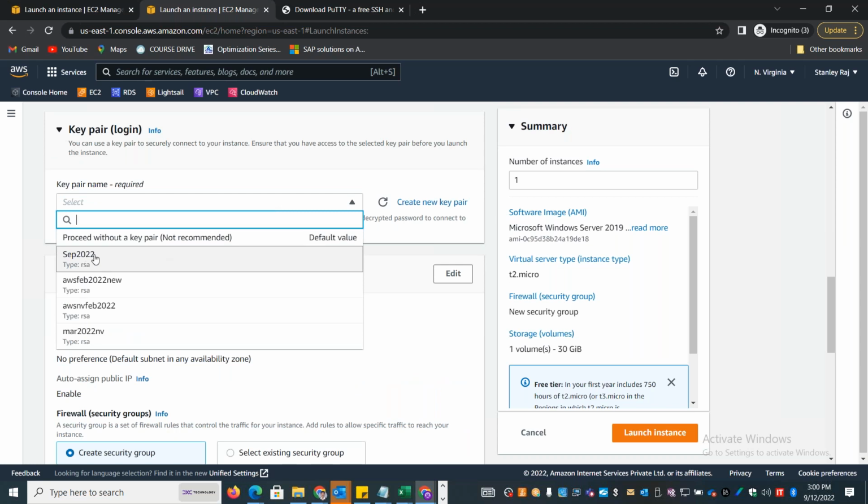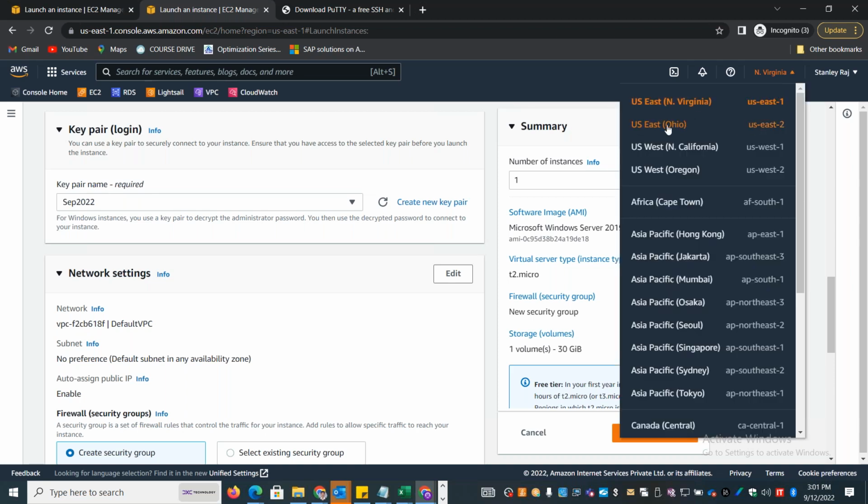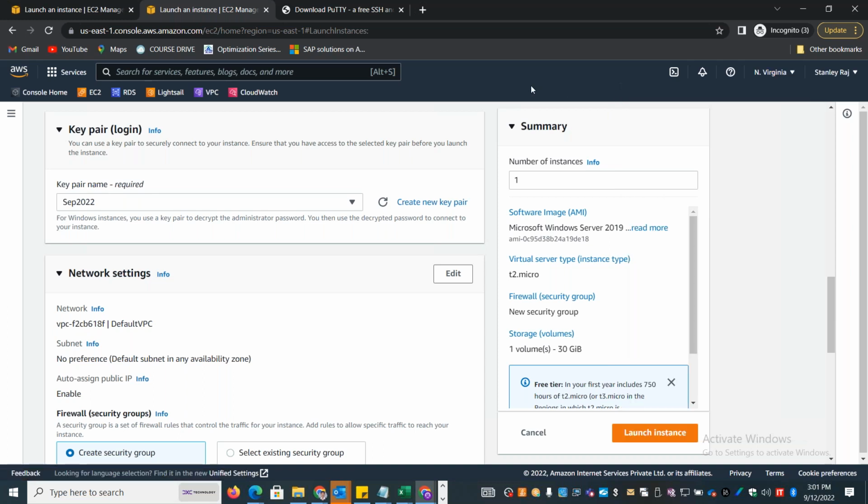Okay, so only if you are creating a Linux instance in another region other than North Virginia, you have to create a separate key for that region because the keys are unique to that particular region. The keys will be stored in the region only. If you want to create a separate key pair, you can also do that. But I'm using the same key pair to log into both Linux and Windows. That is possible. And for now, I'm skipping the network related settings because I have a separate class on networking and security group.